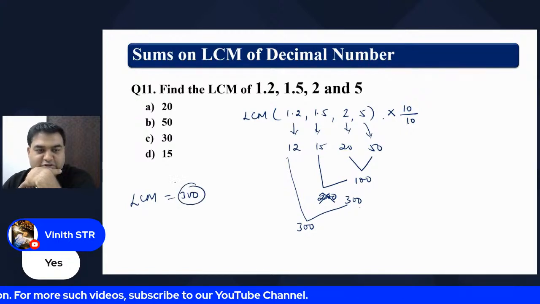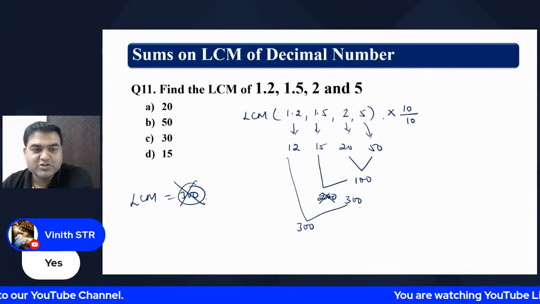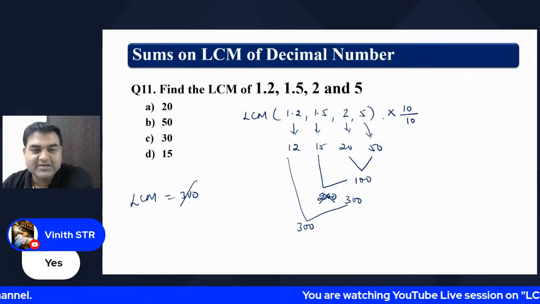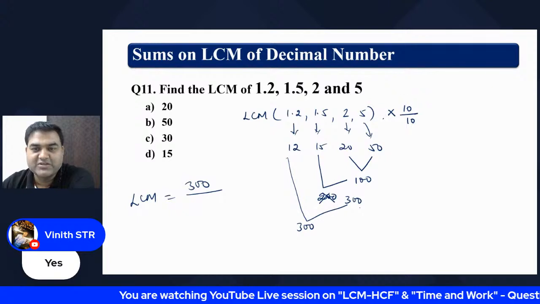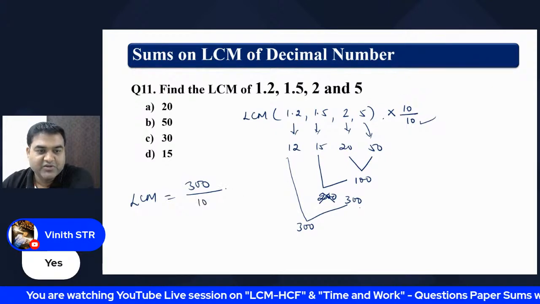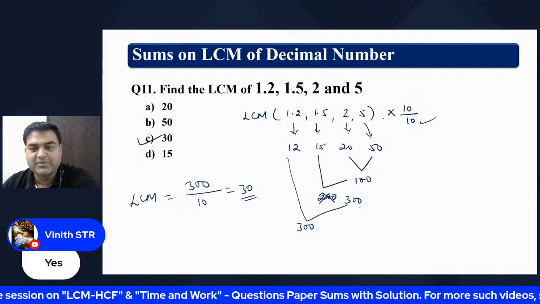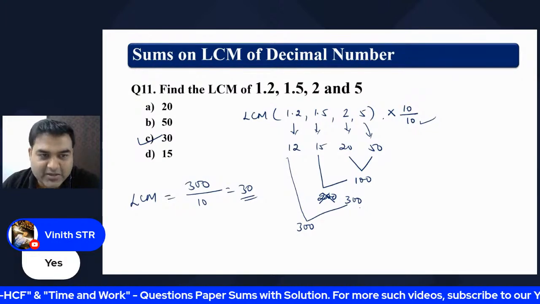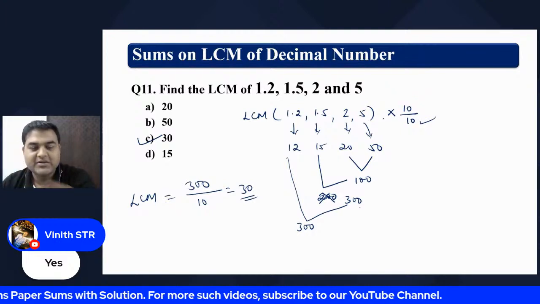Is the answer of the LCM of these numbers 300? No, we will say, no sir, 300 is not the answer. Why? Because we had multiplied by 10. So let's divide the answer by 10. Why? Because we have multiplied the numbers by 10, so we will have to divide the answer by 10. So 30 is the right answer. So not at all a problem. What we are doing is multiplying the numbers so that they come out of decimal, and then we are dividing the answer. Why?